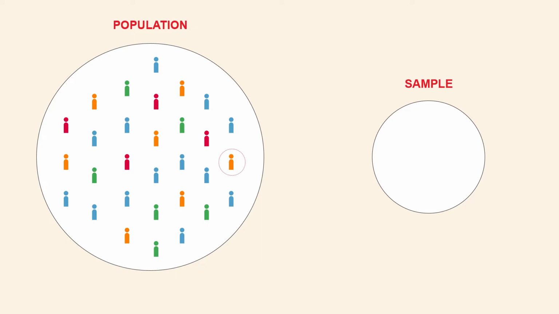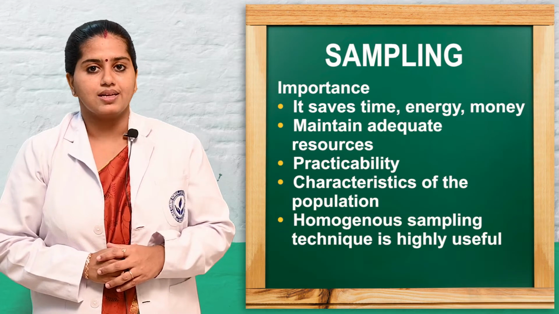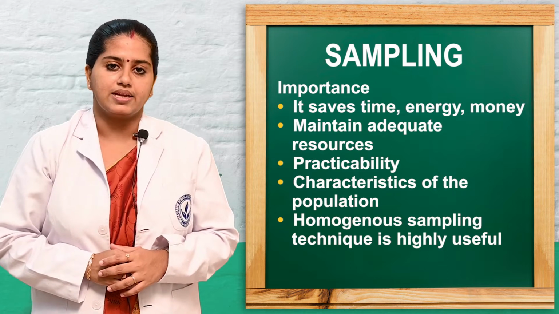Next we will see what is the meaning of sampling. Sampling is the process of selecting a subset of elements from the population that will give the characteristics of the population. That is known as sampling. Next we will see the importance of sampling in research.